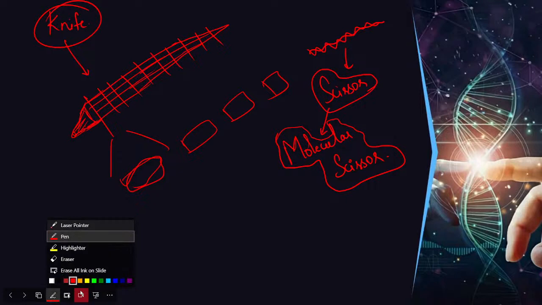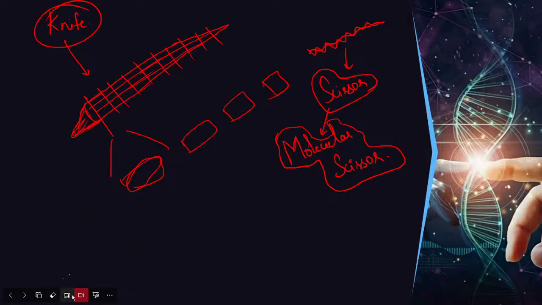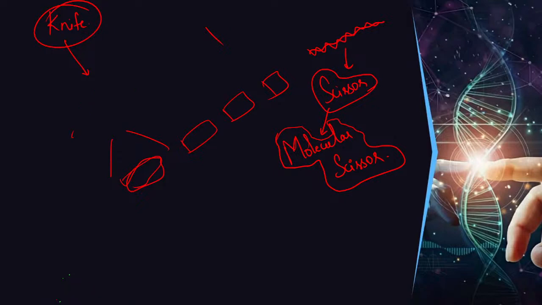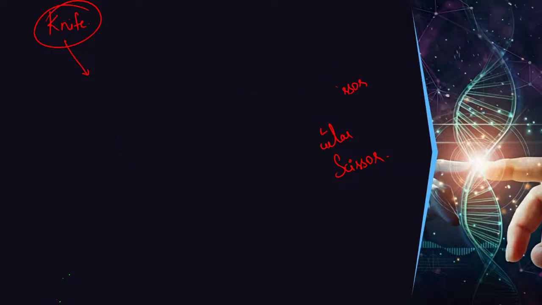But before cutting the DNA into fragments, we need to isolate the DNA. So that will be the first thing. In order to cut the lady's finger, we need to bring the lady's finger from the field or from the market. So the first thing we can do is isolate the DNA. First step is isolation. So first we will isolate the DNA. From where will we isolate? That's a question. From where will we isolate the DNA?